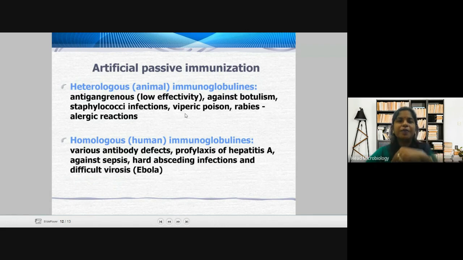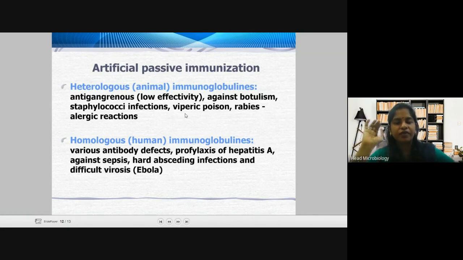Then artificial passive immunization. I told you passive is when antibodies are produced in some other body and then injected into you. So it is passive immunization, and it is also artificial because it is not natural production of antibodies. It is injected into an animal, produced, and then taken and injected into a patient.